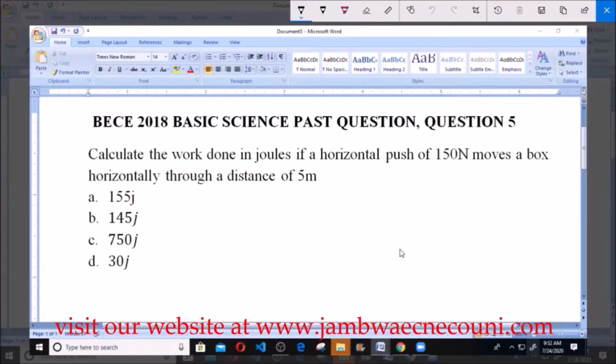Hello, good day. Today we're going to be looking at BECE 2018 Basic Science Past Question, Question 5. Calculate the work done in joules if a horizontal push of 150 Newton moves a box horizontally through a distance of 5 meters. A. 155 joules, B. 145 joules, C. 750 joules, and D. 30 joules.